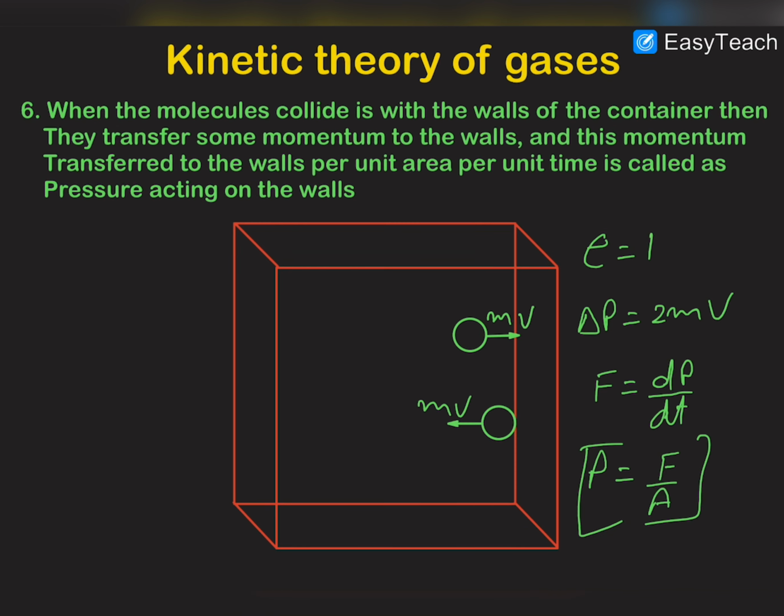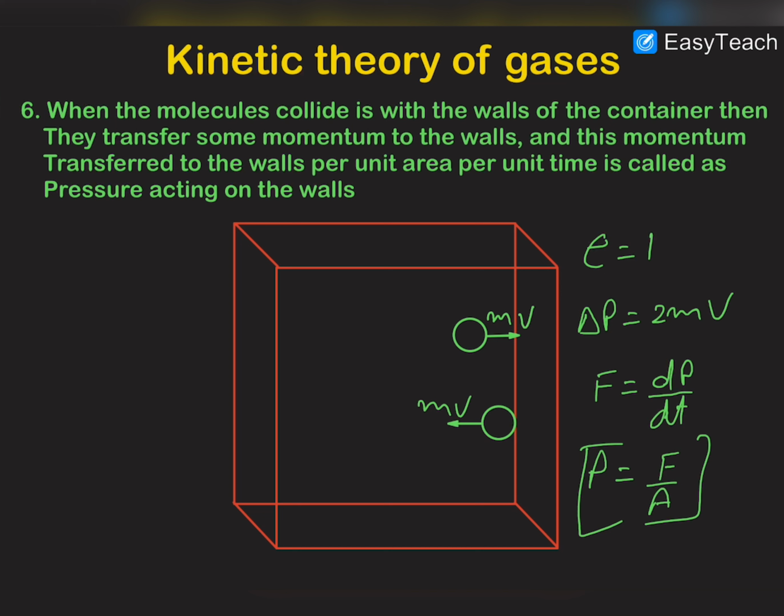Now in the next point, it is stated that these molecules collide with the walls of the container and they transfer their momentum to the walls. This momentum transferred per unit time, per unit area of the wall is called the pressure acting on the walls. When we say that gas pressure is P0 or gas pressure is P, then we are referring to the fact that the molecules inside that vessel in which the gas is contained are continuously moving here and there randomly due to the thermal kinetic energy.